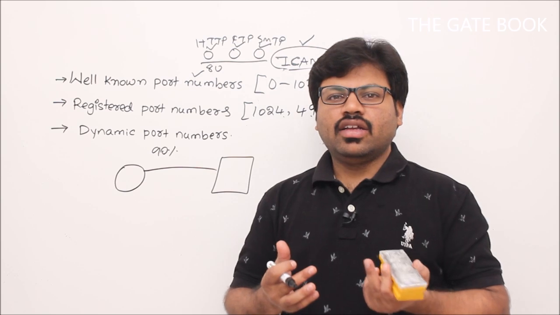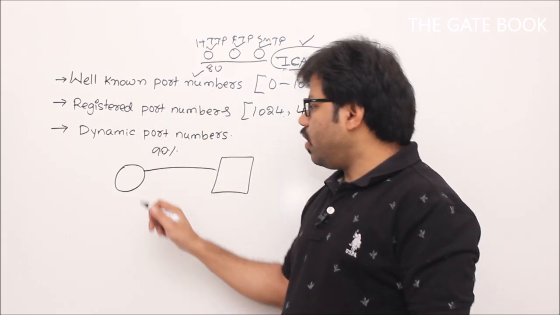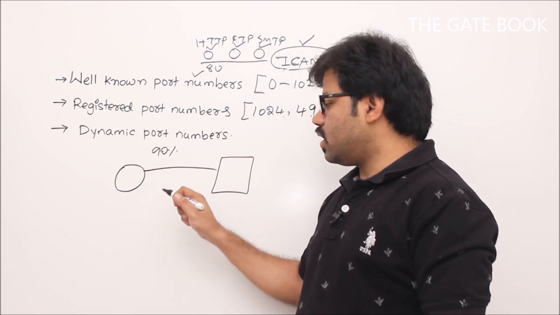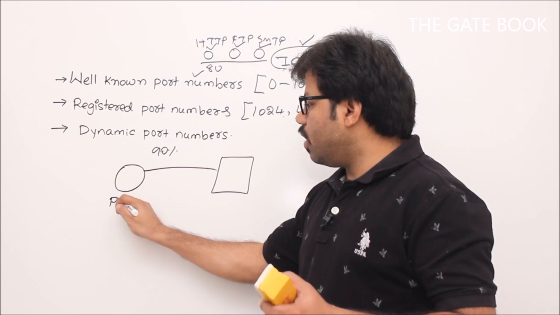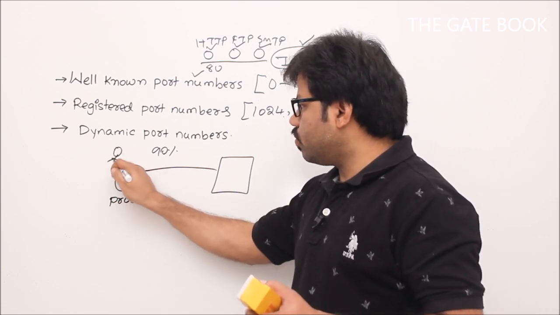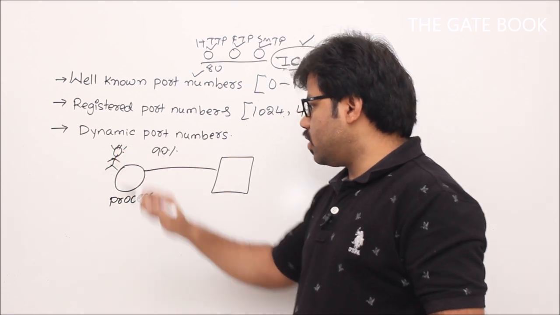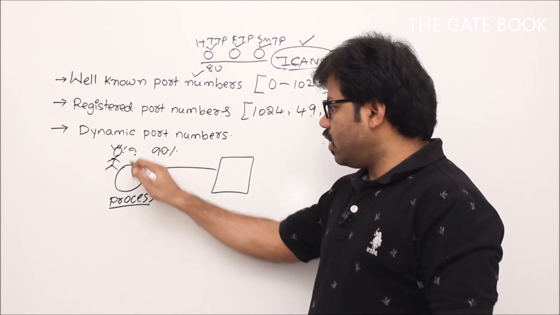So for all these things you are a client. When you are a client, you are not famous, so a well-known port number will not be given. Whenever you want to communicate, say to access web pages, one process will be opened at your side. Let's say you are Raju, and you opened a process. Why this process?